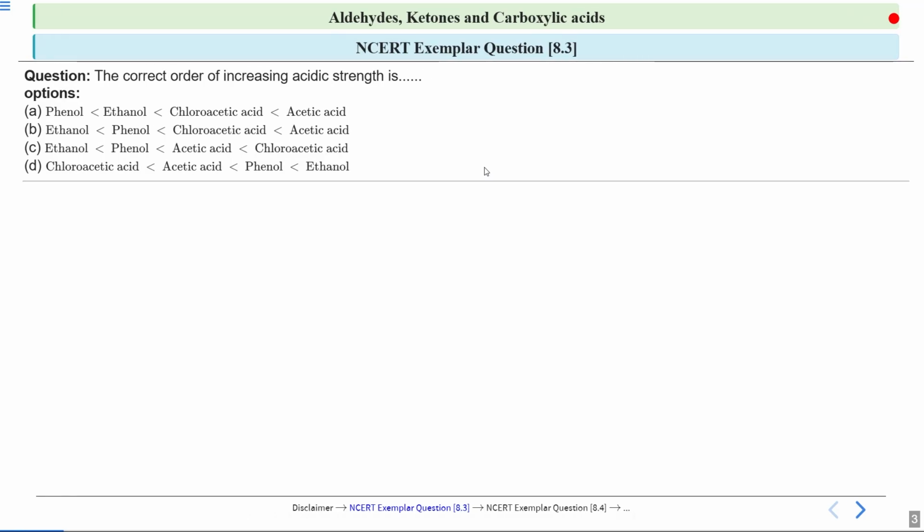So let's start with the first question. First we are going to start with NCERT exemplar question 8.3. It is a multiple choice question about the correct order of increasing acidic strength. Four options are given to you and you have to choose the correct one among the four given options.